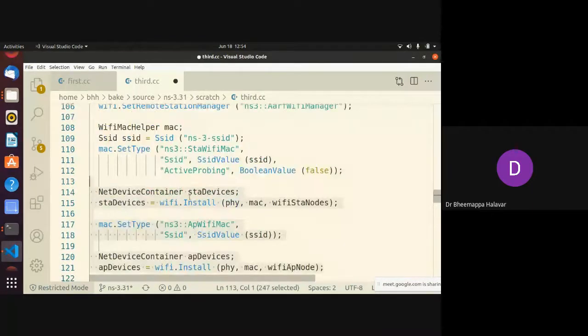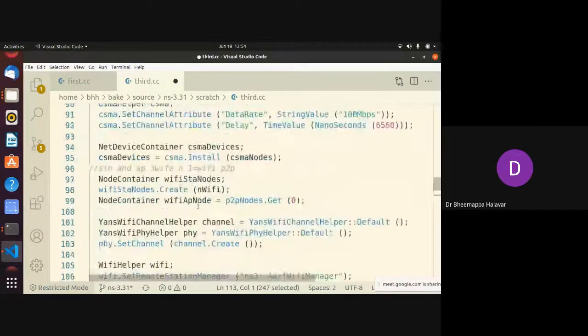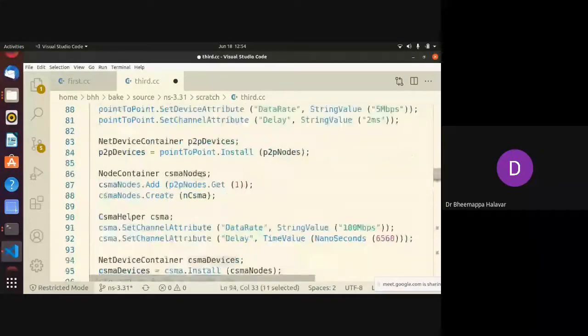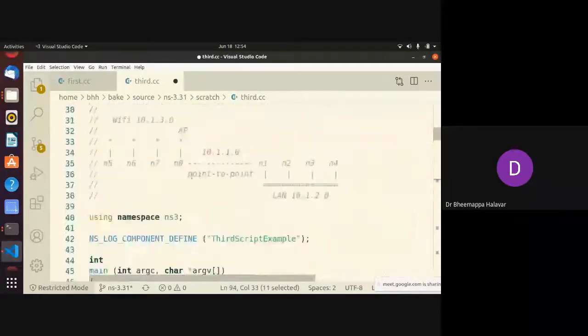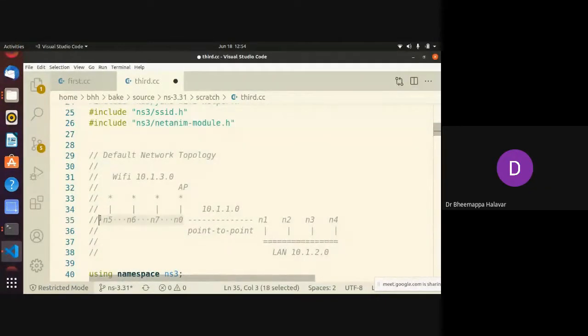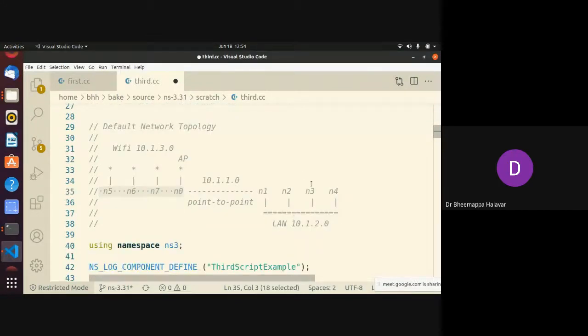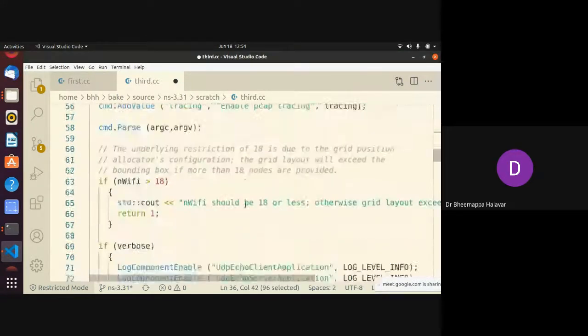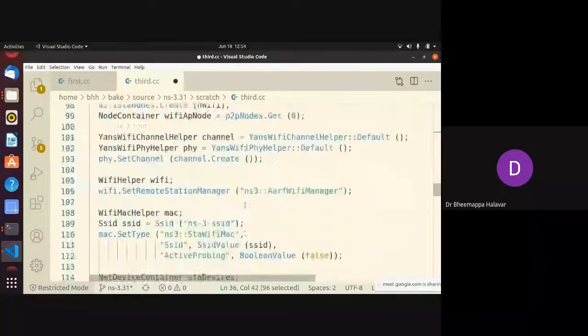What I was trying to tell is, when you're doing WSN, there's no need to create a CSMA device if you want to do only communication between these nodes, right? And one more wireless node where AP is connected with the help of LAN. Here you can modify this instead of the same thing, you can call here and then do that. That is another thing which I wanted to show, but due to time, I cannot cover.